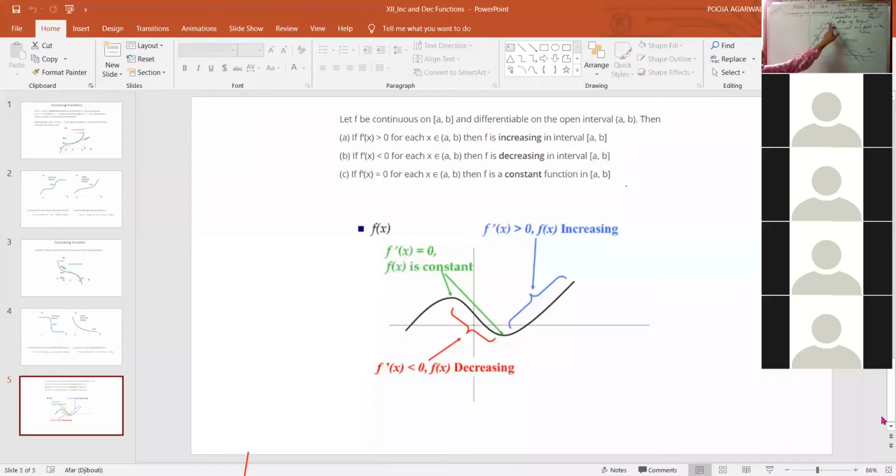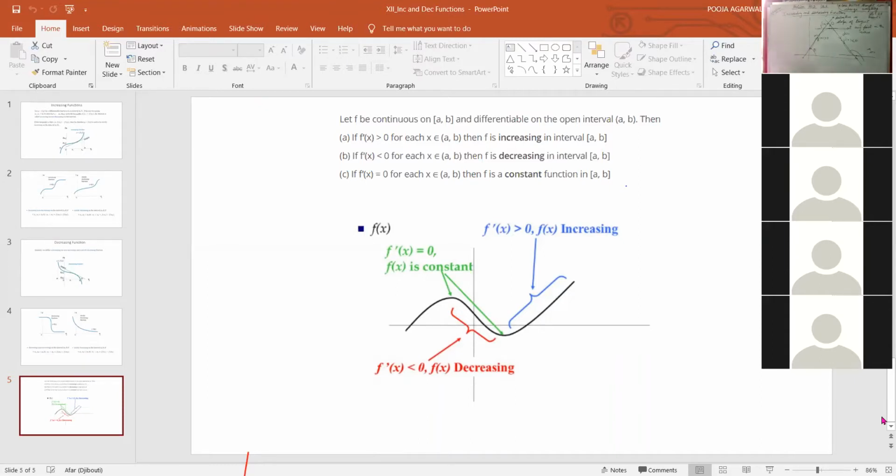So whenever the function is increasing, we get the derivative greater than 0. So whenever a curve is given to us, you can check for it like this. Curve is given. You need to find out whether it is an increasing curve or a decreasing curve, or it is a constant. So you'll find out the derivative. If it comes out to be greater than 0 at that particular point, we say that the function is increasing. If it comes out to be less than 0 at a particular point, we say that it is decreasing. And if it is equal to 0 at some particular point, we say that the function is constant, right?